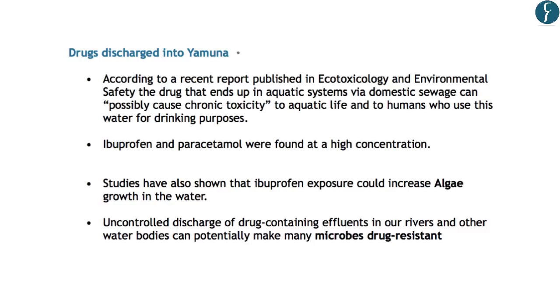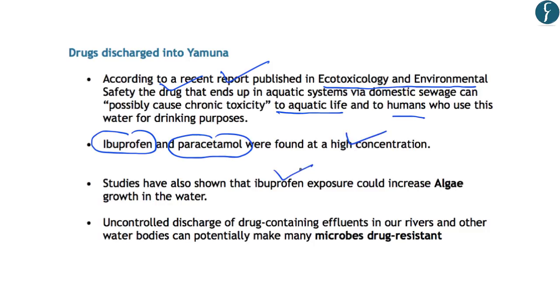So this article highlights a report which has been published in the Ecotoxicology and Environmental Safety. And this report states that the drugs that end up in the river Yamuna due to the domestic sewage can have adverse impact on the aquatic life and the human beings. The study has found that 2 important drugs like ibuprofen and paracetamol have been found in high concentration in the river Yamuna. Further, the study highlights that increase in ibuprofen exposure leads to increase in the algae in water. And this increase in algae is sometimes toxic to the aquatic life in the river.